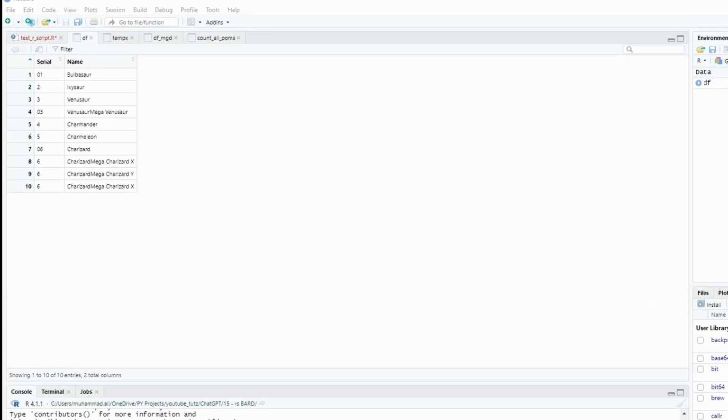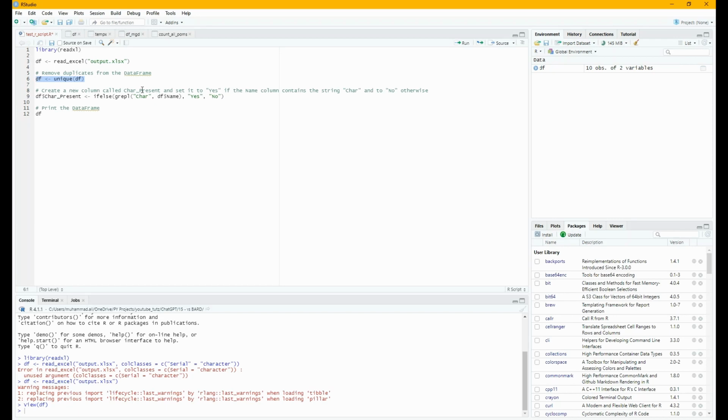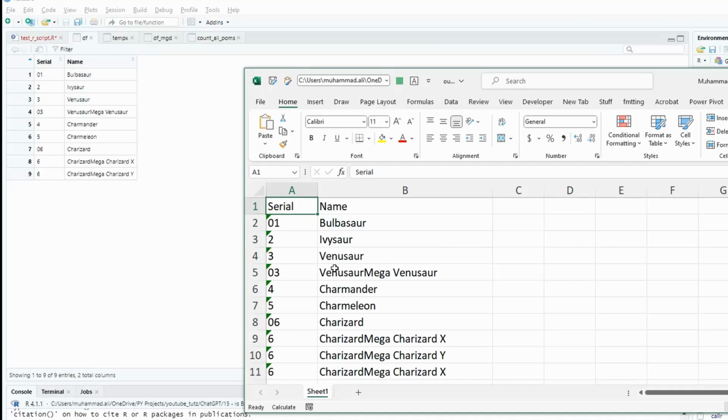We open up our Excel file. This is the correct data frame. Okay, so it has been able to load it successfully. Now, next thing we need is it's going to remove duplicates. So let's run this line. It ran successfully. All right, so we can see here that one of these has been removed.